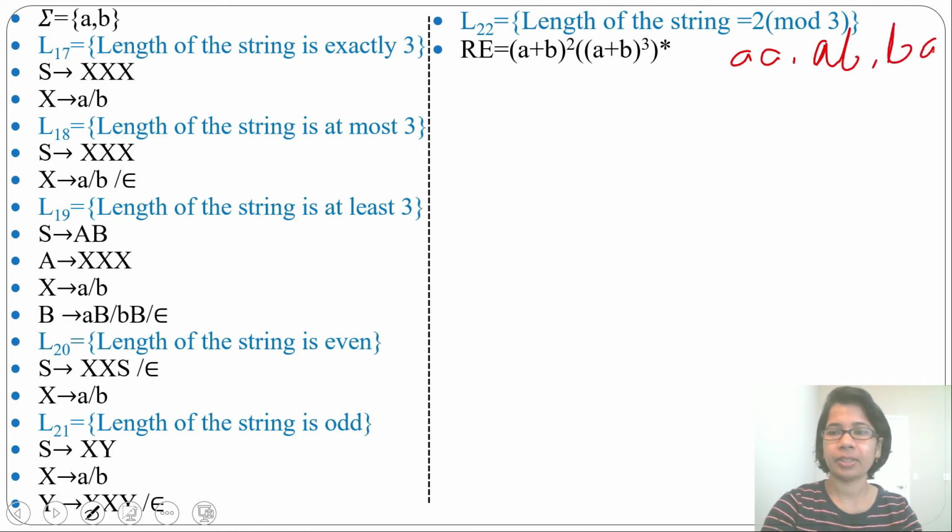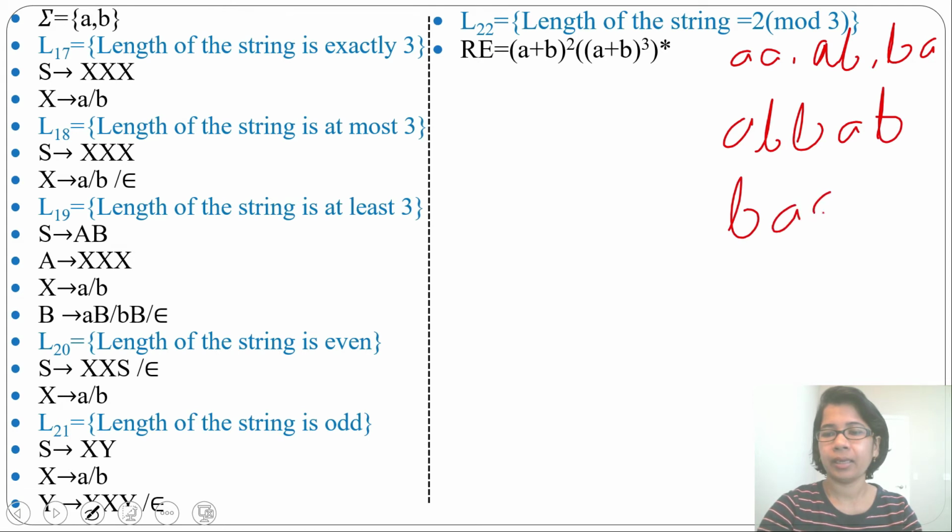It will generate all strings of length 2, then it will generate strings of length 5. When you divide by 3, the remainder will be 2. 5 divided by 3, the remainder will be 2. Then 8 divided by 3, the remainder will be 2. You can generate ababb like this. Then babb. So length 5.